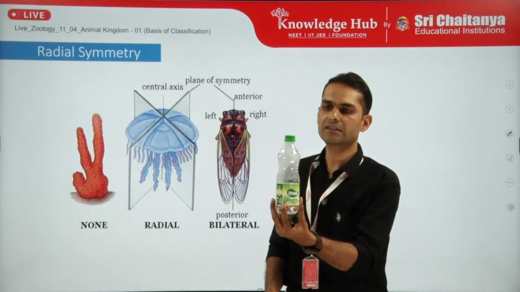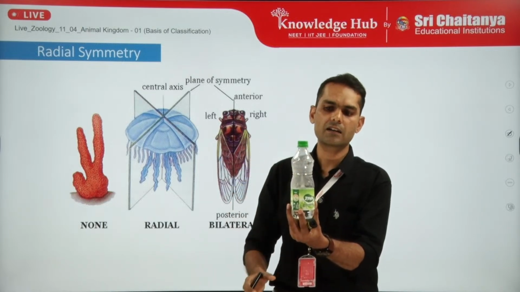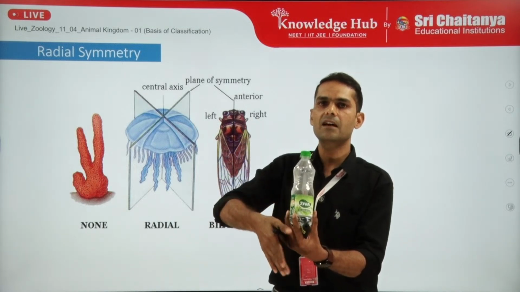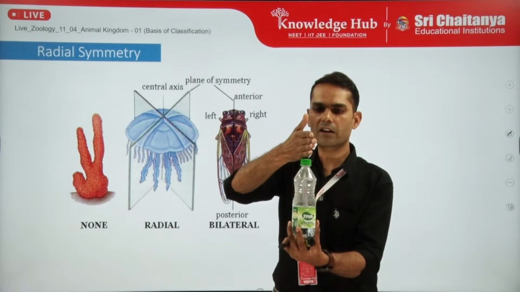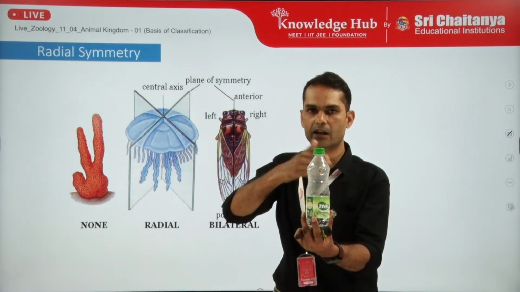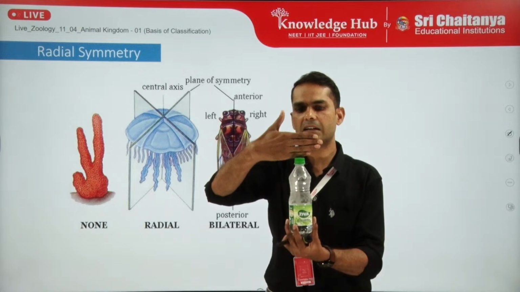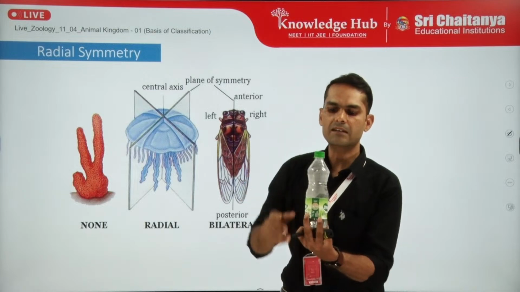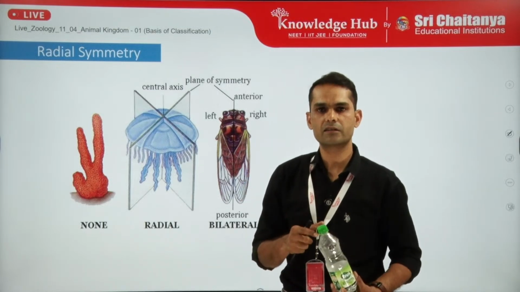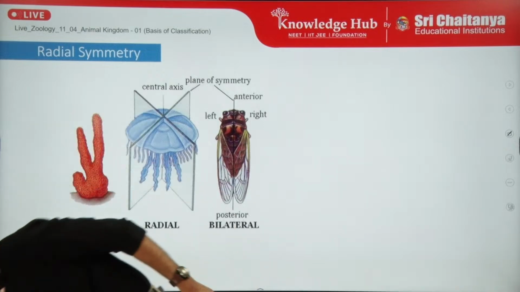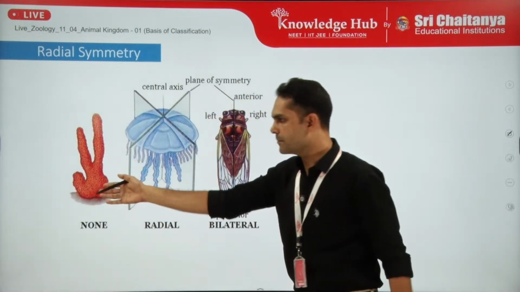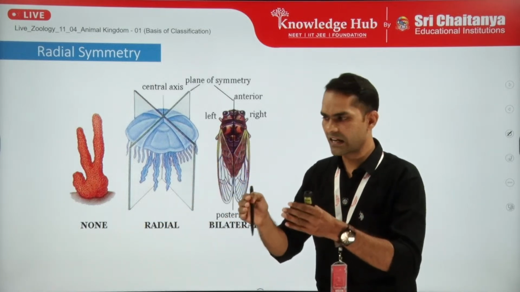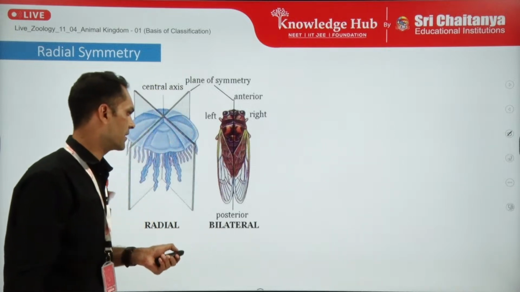So if you consider it for a short moment as a cylindrical body, and if along the longitudinal axis I cut the organism body into two halves and I am obtaining equal identical left and right, and at each plane I am having identical halves, then such kind of symmetry is called radial symmetry. So here you can see and compare that asymmetrical is not having any kind of symmetry. This is the radial symmetry, that means along the radius, and this is the bilateral symmetry.